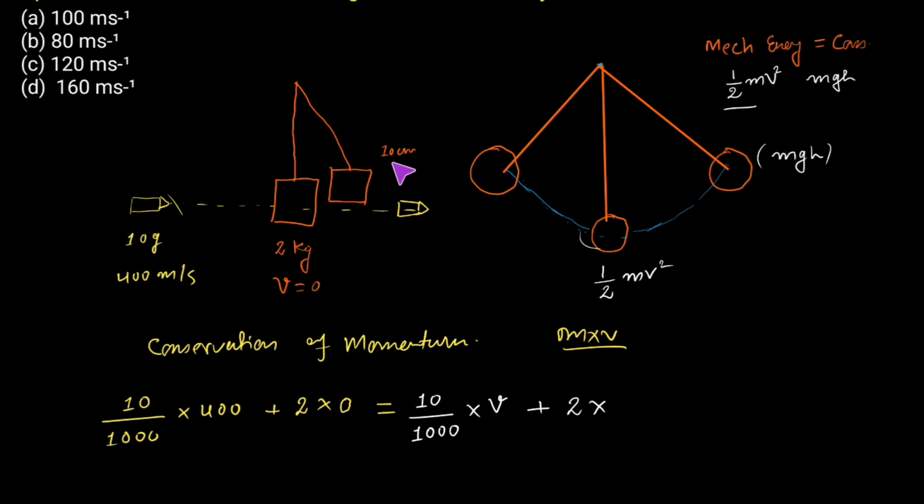So what we can do, we can find out its potential energy, and then we will equate that potential energy equal to its kinetic energy. So this way we will find the velocity of this bob when it is passing from this center position.